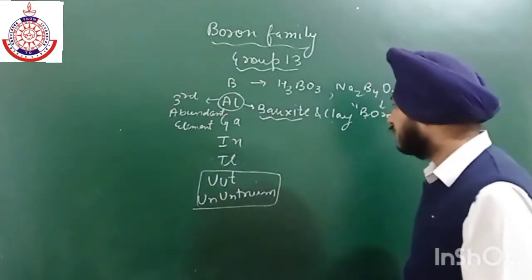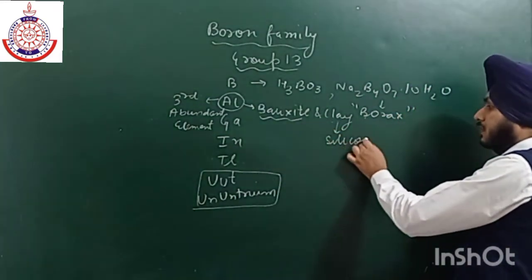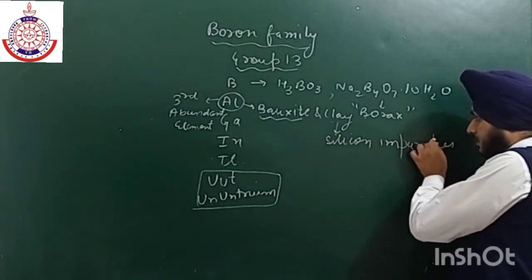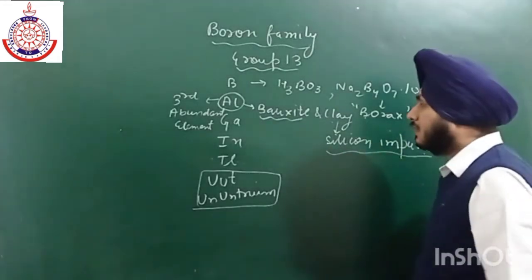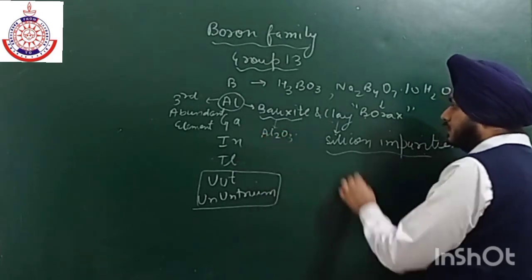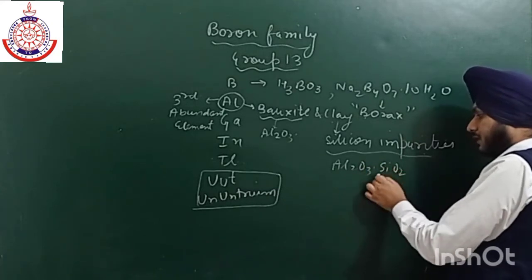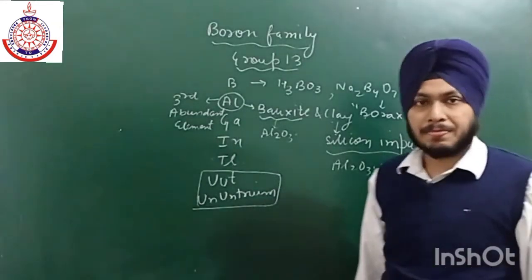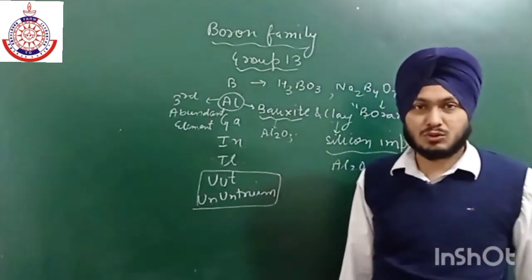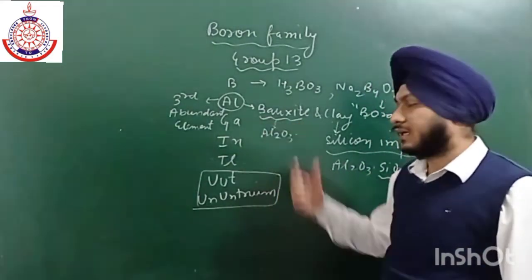Why is clay not the ore? Because in clay there are some silicon impurities present. Bauxite's formula is Al2O3. Similarly, for clay the formula is Al2O3 dot SiO2. These are the impurities which are present along with Al2O3. That is why it is not easy to extract aluminium from clay, in contrast to bauxite.